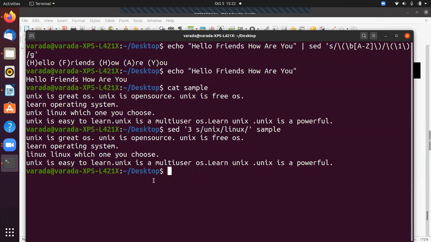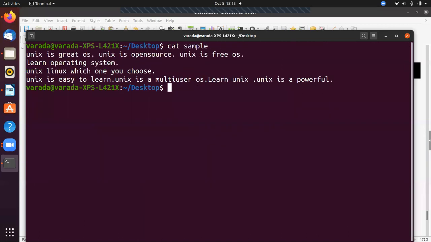The next command is duplicating the replaced line with the /p flag. Cat sample. So this is the content.